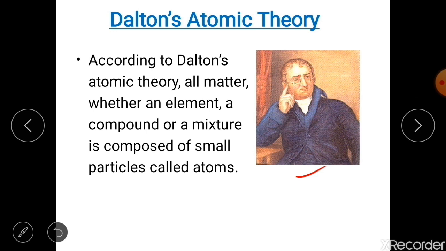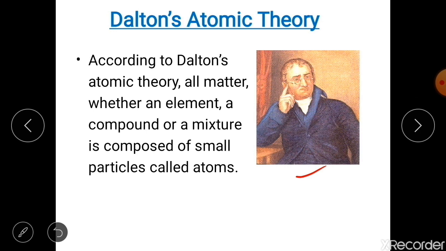John Dalton was born in 1766 in England to a poor weaver family. After completing his schooling, he became a teacher at the age of 12. Later, after 7 years, he became principal of his school. His atomic theory is recognized even today as one of the most brilliant works in the field of science.